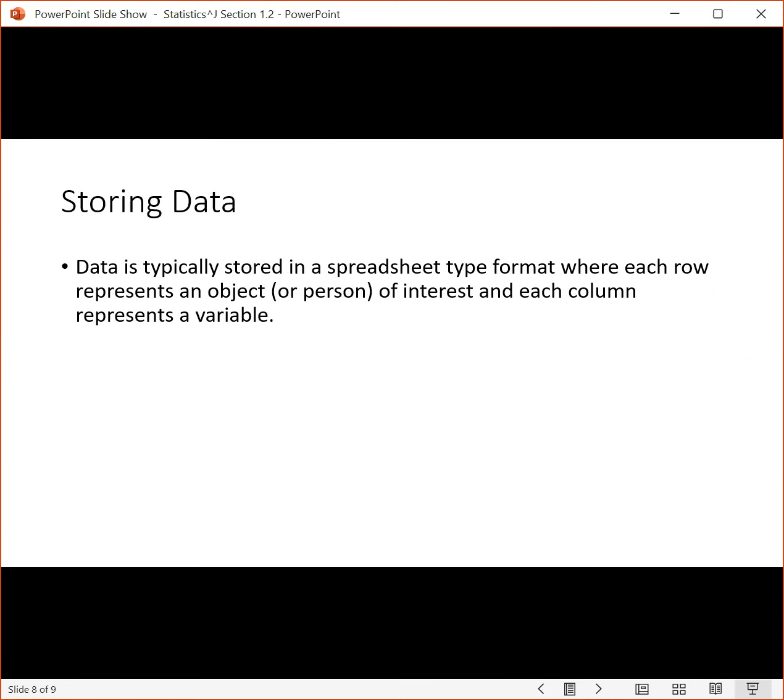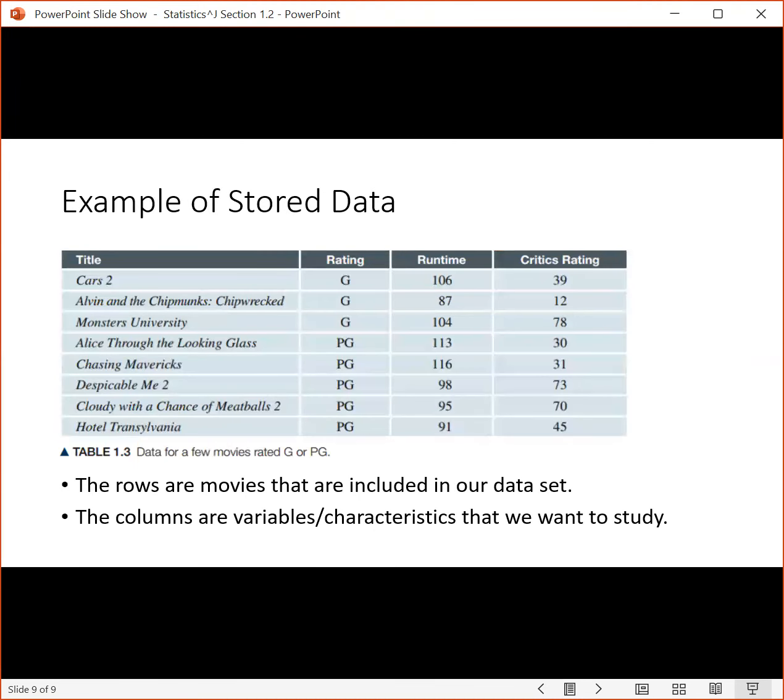All right, so storing data. Data is typically stored in a spreadsheet type format, which is what we've been looking at on the previous 2 pages, where each row represents an object or a person in the data set, and each column represents a variable. Here's another example of some data stored in a spreadsheet type format. We've got 4 variables in this case: the title, the rating, the runtime, and the critics rating. Each row represents an object we're interested in studying, and the columns represent the variables.